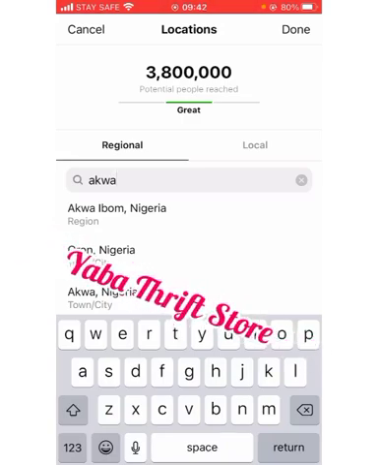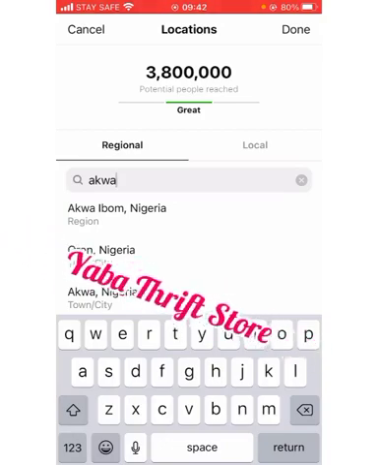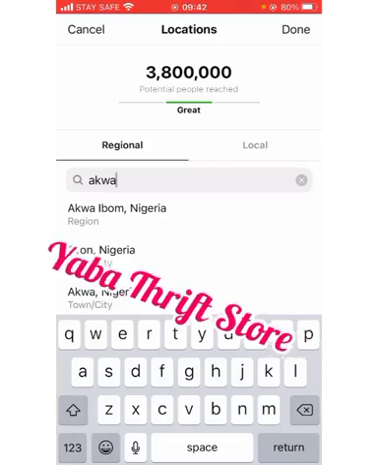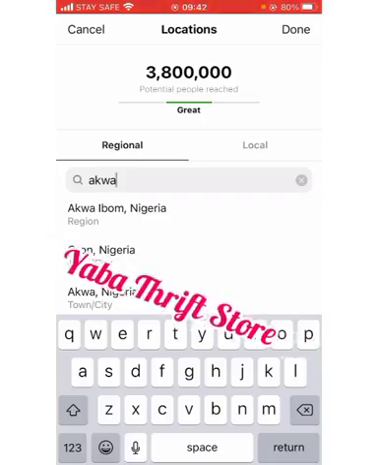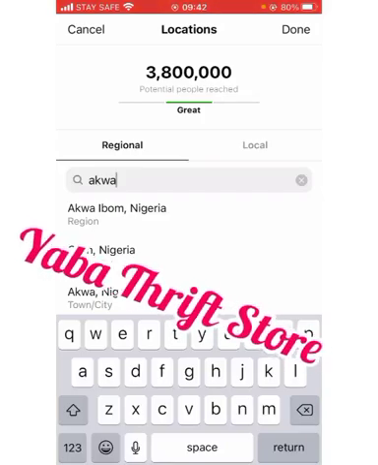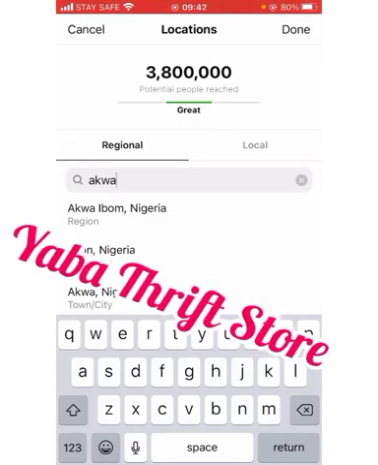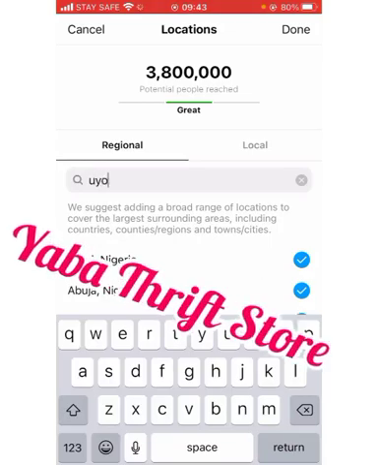So instead of picking Akwa Ibom, so that Instagram will not start sending your advert to Oron, to Eket, to Etimekbo, or to Oruanam, or to Ika. Imagine, if any Akwa Ibom person is here, you are picking Ika. Who wants to buy from you in Ika? Ika is a village. So instead of doing all of that, please just narrow it down to Uyo.